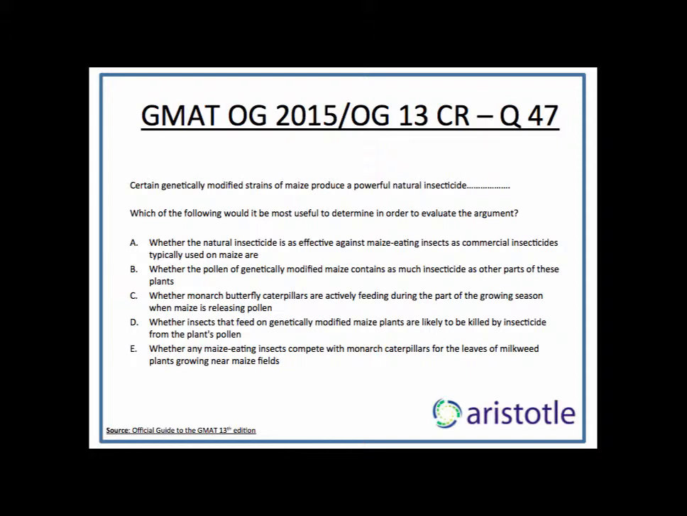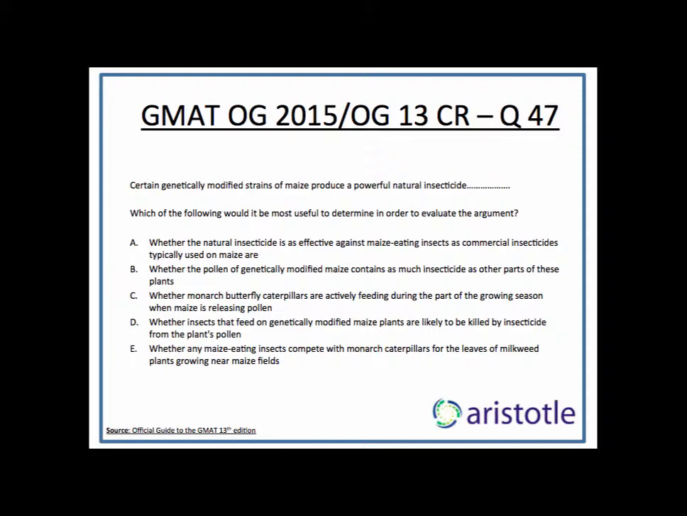Question 47 from the OG 13 Critical Reasoning chapter. So the stimulus says, certain genetically modified strains of maize produce a powerful natural insecticide. The insecticide occurs throughout the plant including its pollen. Maize pollen is dispersed by the wind and frequently blows onto milkweed plants that grow near maize fields. So far, the argument says that maize contains a natural insecticide which is blowing onto milkweed plants.